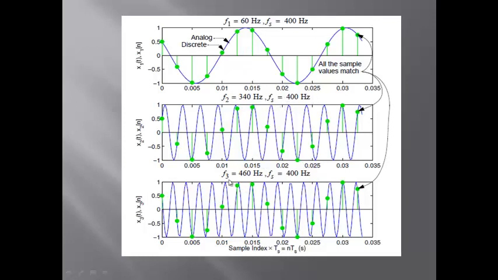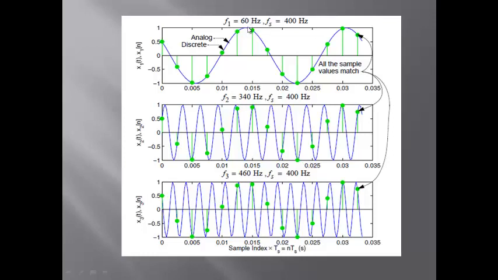enough here. Similarly for the third frequency 460 hertz, 460 into 2, it must be 920. Minimum sampling frequency must be 920, but you are sampling at 400 hertz, so definitely you will not get all the samples properly. So you have the first sample, second sample, third sample, and so on. But when you use these samples for reconstructing, you will not get back your 340 hertz or your 460 hertz, but you will get your 60 hertz frequency. So now these 340 and 460 are called aliases.